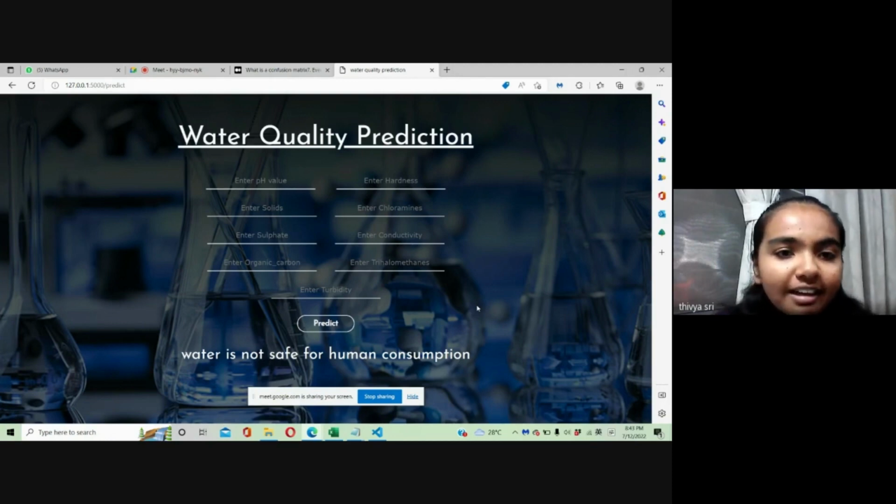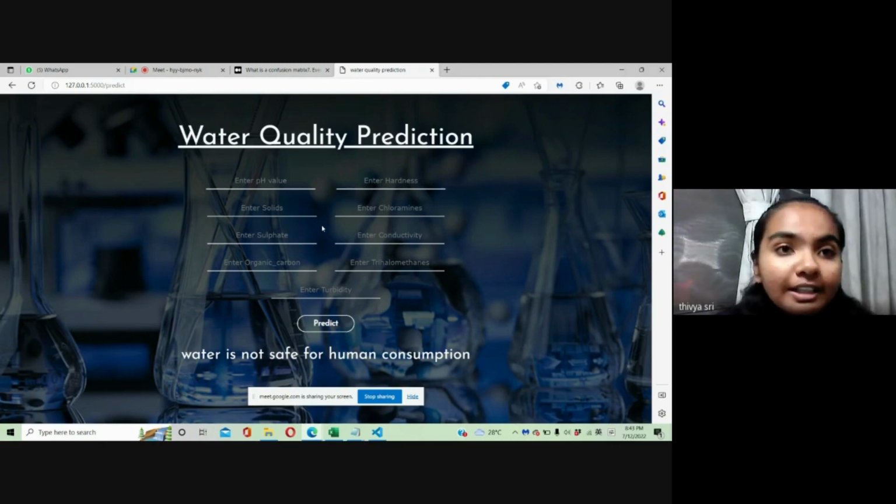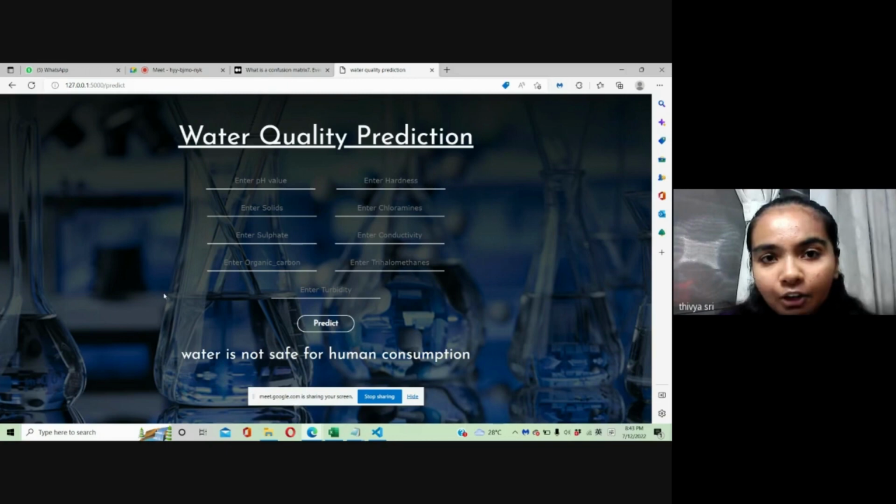As you can see, there are excess amounts of total dissolved solids and hardness, which means calcium and magnesium. They may be produced by chemical reactions that occur in those industries. Those excess amounts will harm human health. When we click the predict button after entering different values for the parameters, it shows the water is not safe for human consumption. So that's all from me. Next, my friend will continue the presentation.